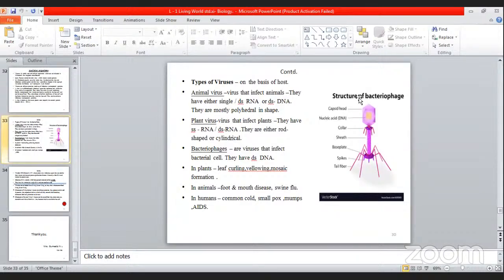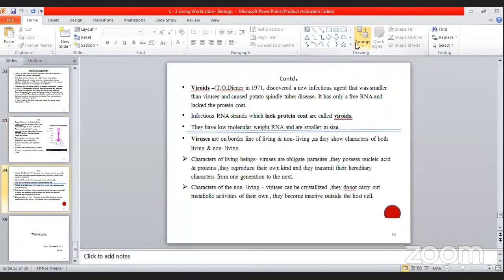In animals, viruses create problems such as foot and mouth disease and swine flu. Now you can see the coronavirus is also there, which affects human beings. In humans, they cause common cold, smallpox, mumps, AIDS, etc. Where these viruses affect and create problems is mentioned over here. So in the next class, we will be studying things in detail.